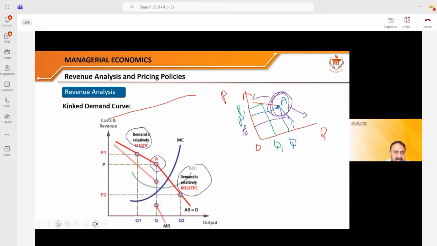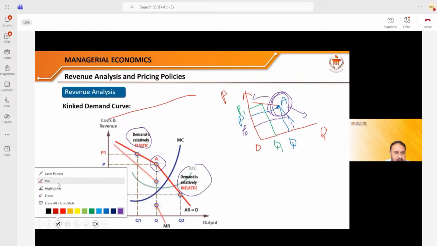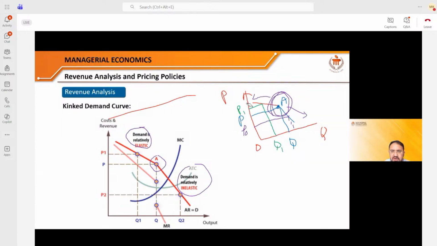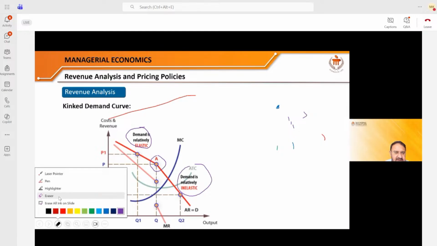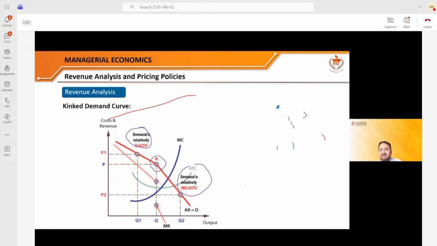So if this question comes in the examination, you need not worry much about it. You need not make such a big diagram. You need to make the diagram which I have drawn for you. That is sufficient for explaining the kinked demand curve effectively. The kinked demand curve is observed, number one, in the oligopoly market, where few companies sell to the maximum number of people. It is observed only in the oligopoly market, and it goes like this. It creates a kink like this.